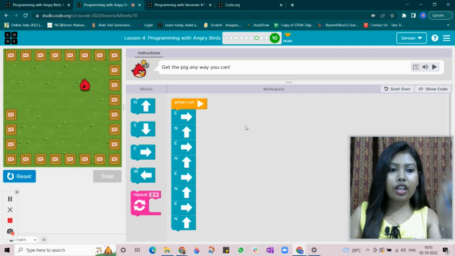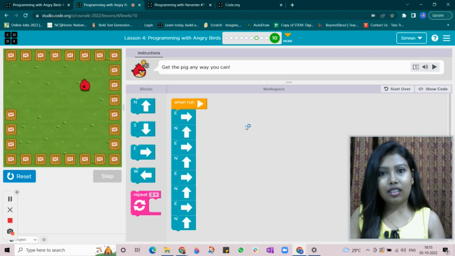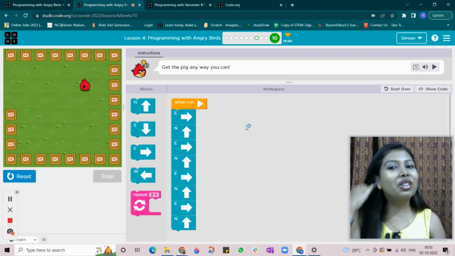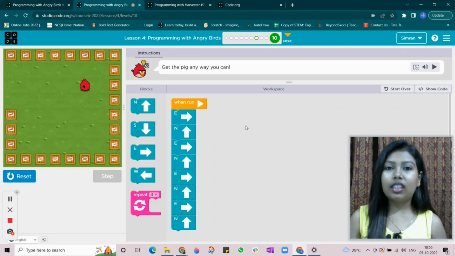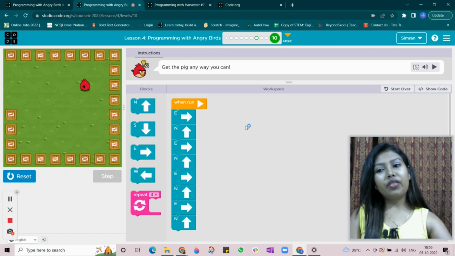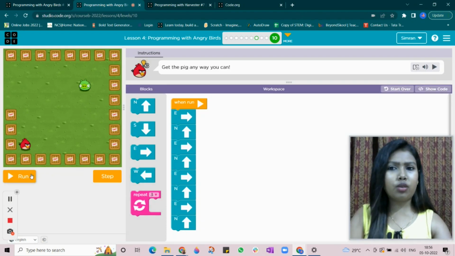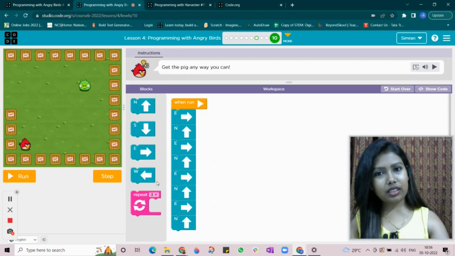You can go anywhere, roam around, and then go and beat the naughty pig, right? So there are multiple ways of solving this problem. This is called a flexible sequence because the level is flexible. You can change the method as per your wish. You can take the angry bird wherever you want, round and round, and then go towards the pig. So this is nothing but flexible sequence.